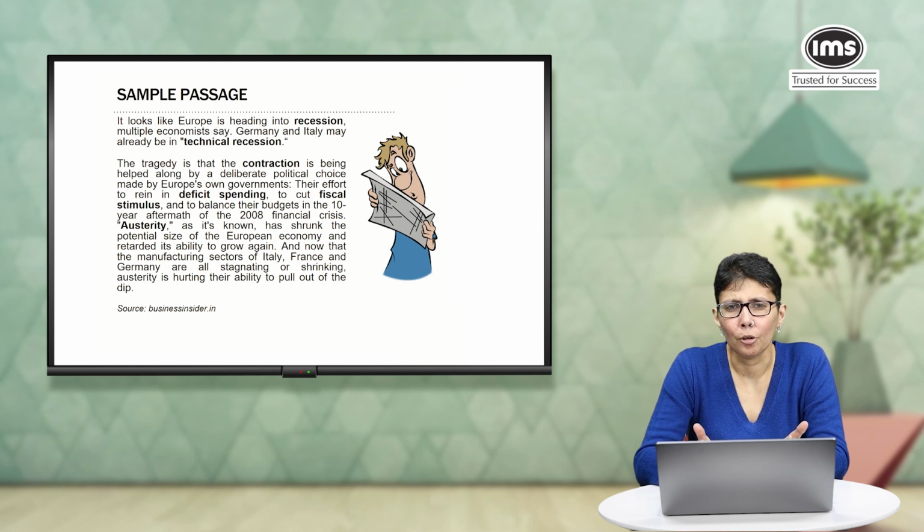Now, here we might pause and say, okay, so what is a technical recession and how is it different from a usual recession? And as you keep going, you will encounter more terms such as contraction, deficit spending, fiscal stimulus, and of course, something called austerity. So, in the end, it might leave you a little bit confused as to what the passage is talking about. We cannot possibly cover all the economic terms that you need to know, but this will help you get started.